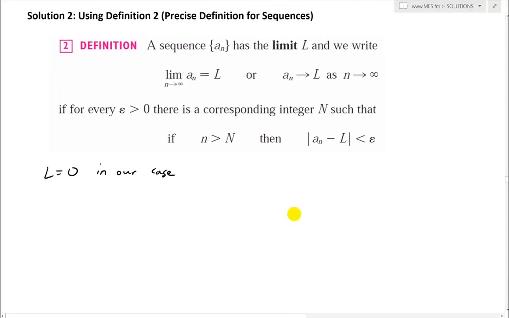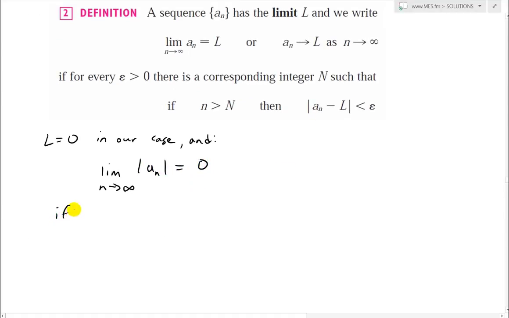So in our case, let's write a_n, so we have the limit as n approaches infinity of the absolute value of a_n equals 0, and this is if n is greater than capital N, then the absolute value of a_n minus 0 is less than epsilon.